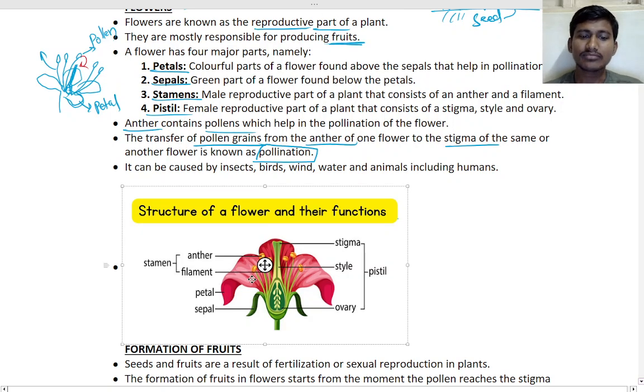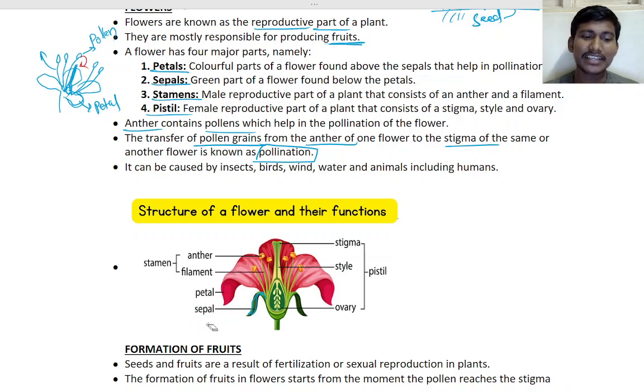See here, the green part, this is there, right? There will be something a little bit like a leaf. We say it as sepal. Okay, and then next is petal, the flower part, right? That is the petal. Okay, this is the petal.